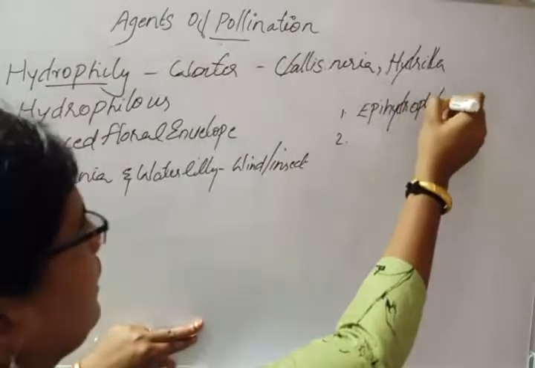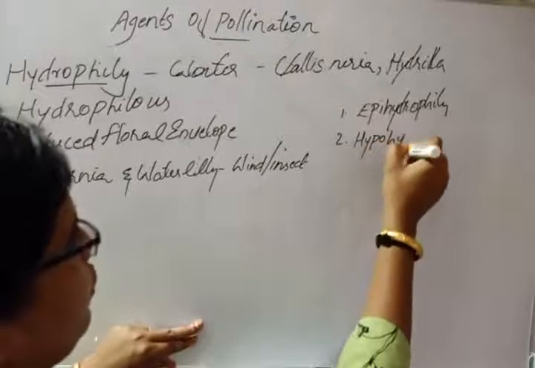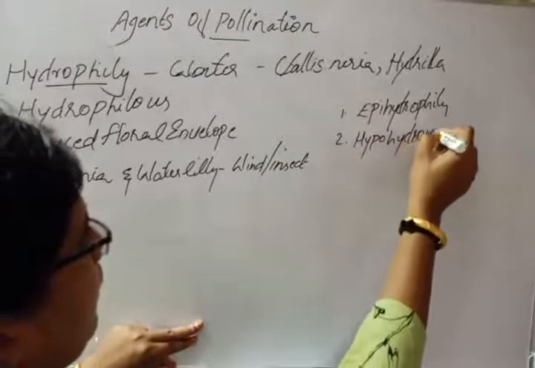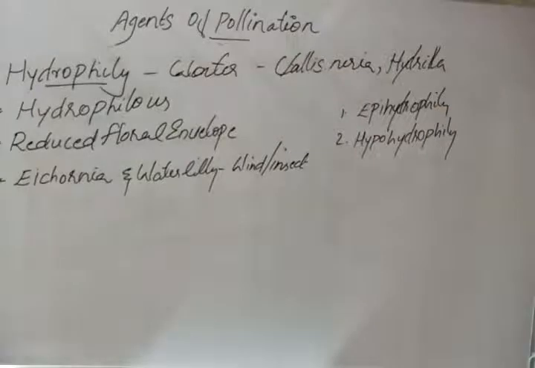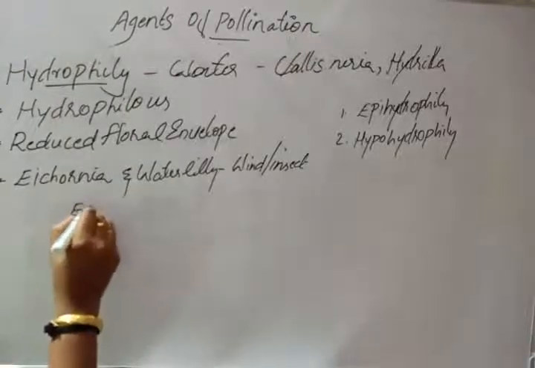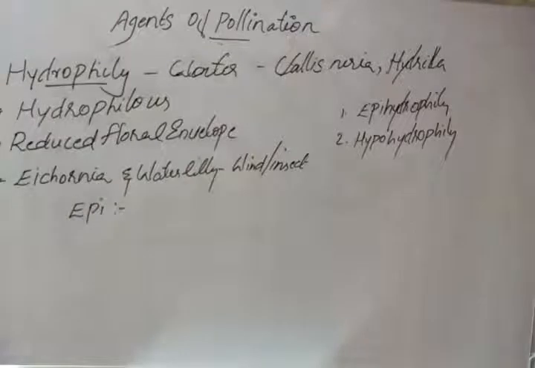Epihydrophily, hypohydrophily. So we can classify hydrophily into two types, that is epihydrophily and hypohydrophily. What is meant by epihydrophily? Epihydrophily means the pollination which occurs at the water level.